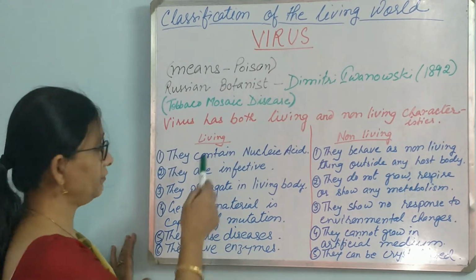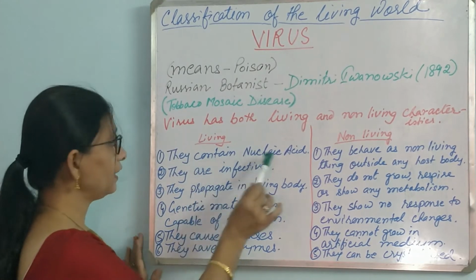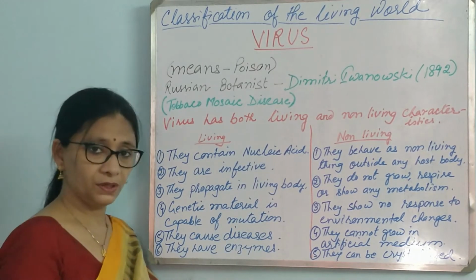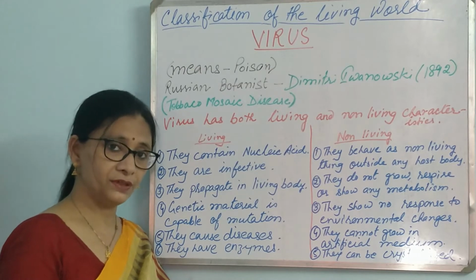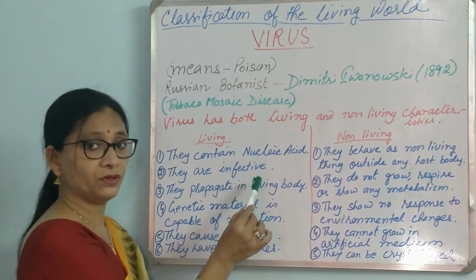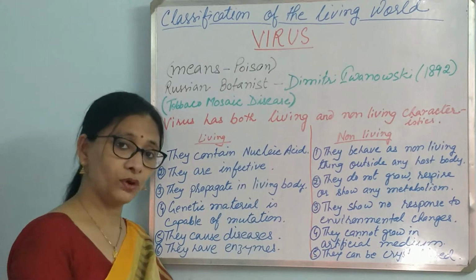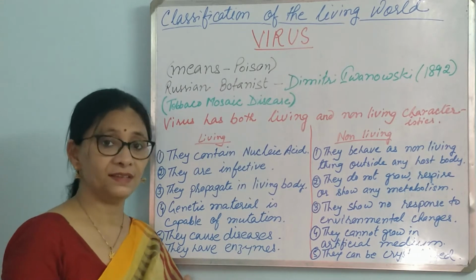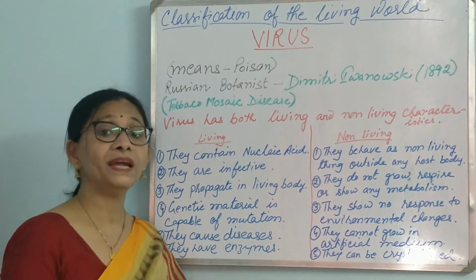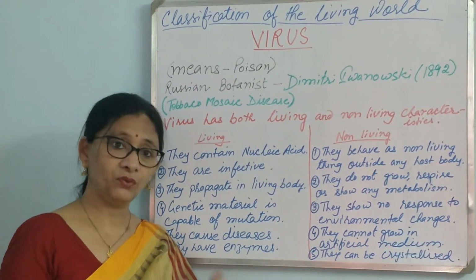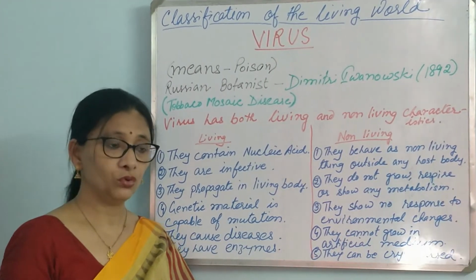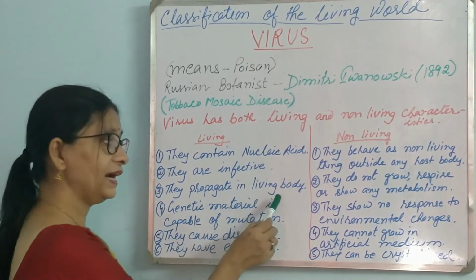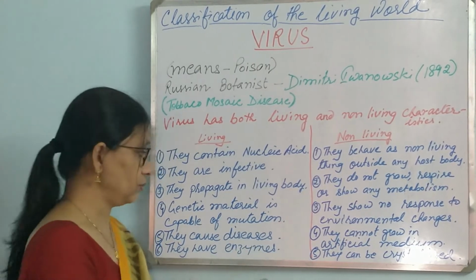So let us see the living features of virus. They contain nucleic acid. They have either DNA or RNA in their body, which is a living characteristic. Only living things have genetic material. They are infective. They cause disease in plants or animals, even bacteria. Whichever host they infect, they cause disease in them. Viruses are obligate parasites. They will harm whoever they are in. So they cause infection, and infection is again caused by living things. They propagate in a living body. All the action takes place in the living body only.